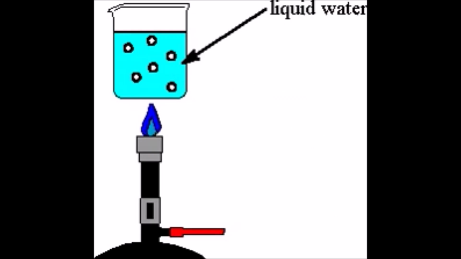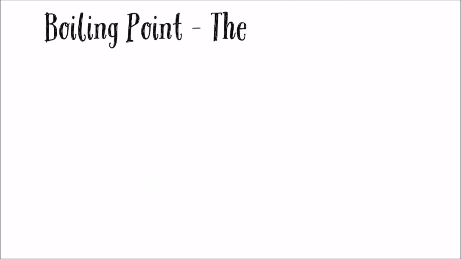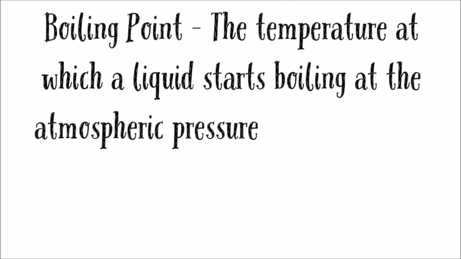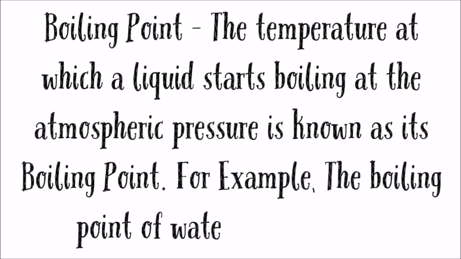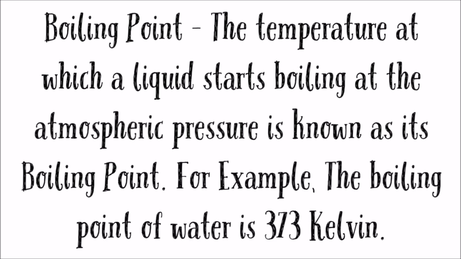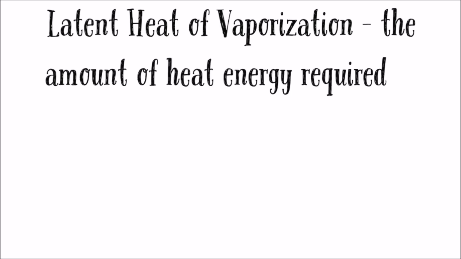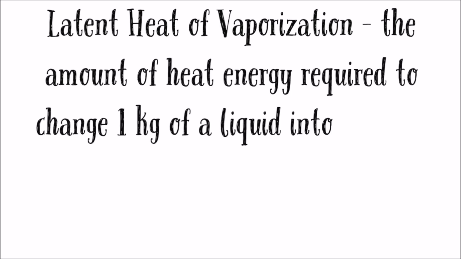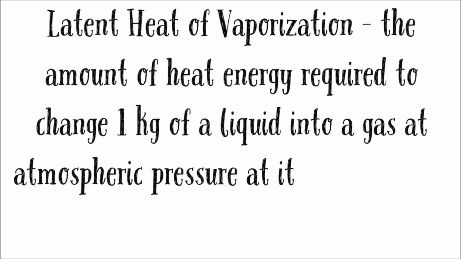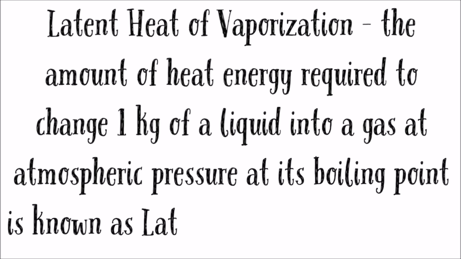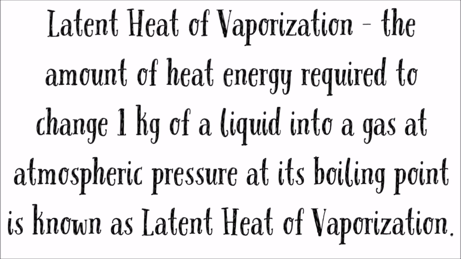The best example I can give you is the boiling point. The temperature at which the liquid starts boiling at atmospheric pressure is called its boiling point. For example, the boiling point of water is 373 Kelvin. Another concept is the latent heat of vaporization. What is latent heat of vaporization? The amount of heat energy required to change 1 kg of a liquid into a gas at atmospheric pressure at its boiling point is known as latent heat of vaporization.